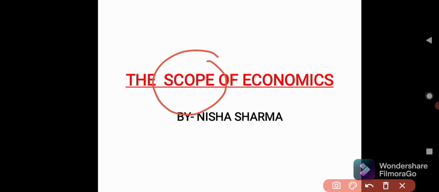Today's topic which we are going to study in economics is the scope of economics. What does the scope of economics mean here? As we know, economics is all about the basic problems in an economy, right? We do face various problems in an economy. How these problems are divided into varied fields or areas of study, that is what the scope of economics tells us. This is what we are going to study in the scope of economics. So let us start the video.